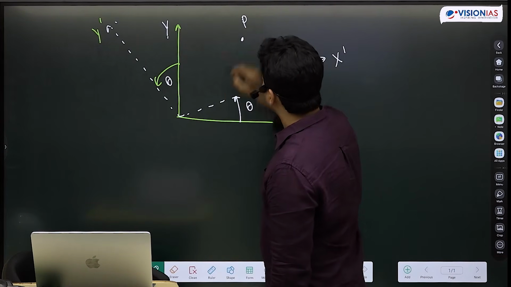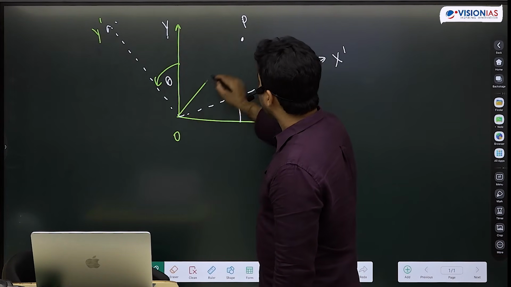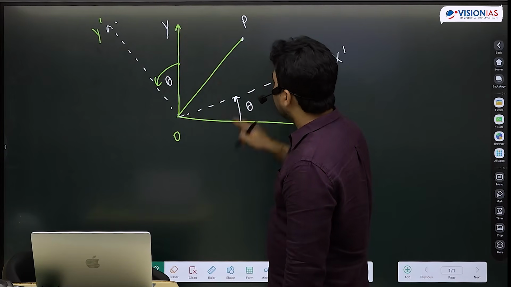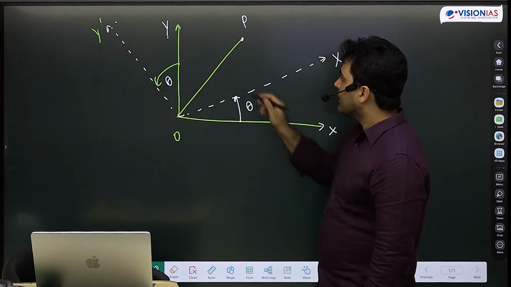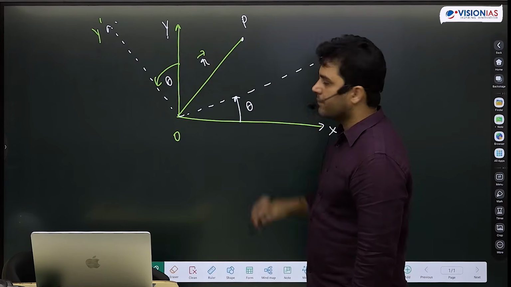And now I'm describing a particular point. Let's call this point P, this is O, and this OP, if I measure this OP in xy, then this is vector R. Okay?